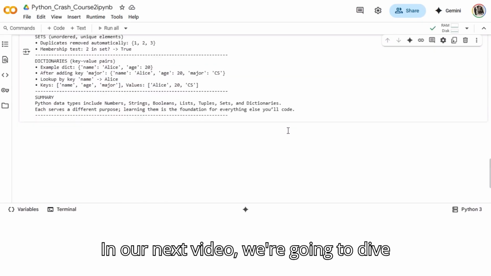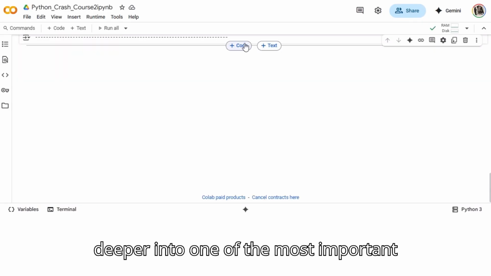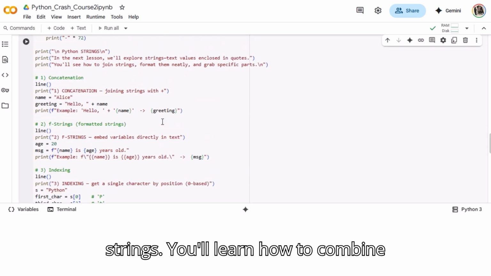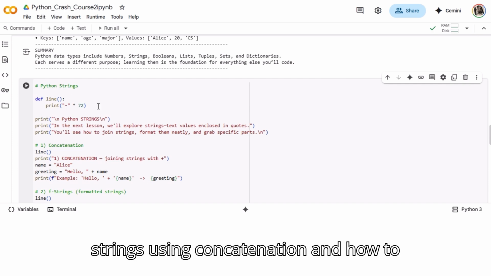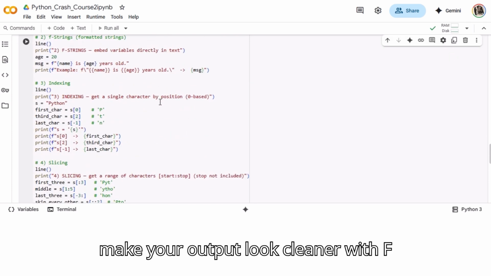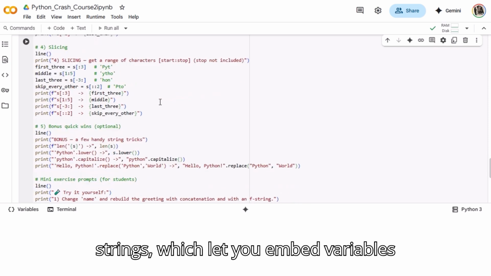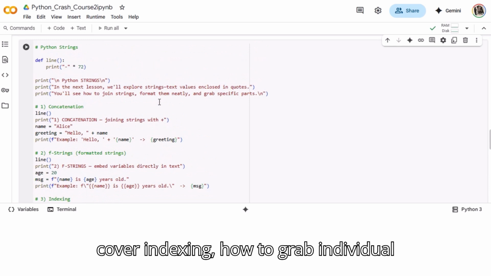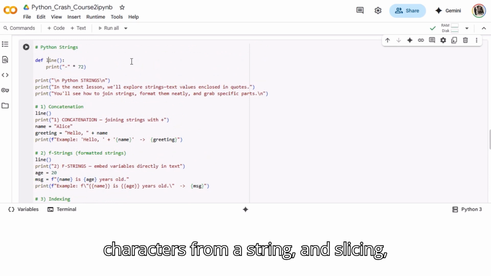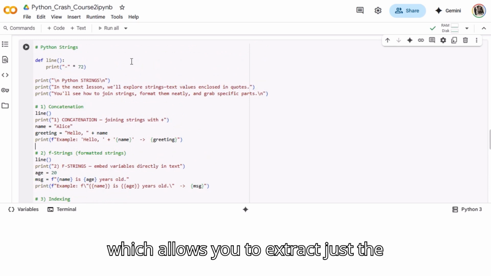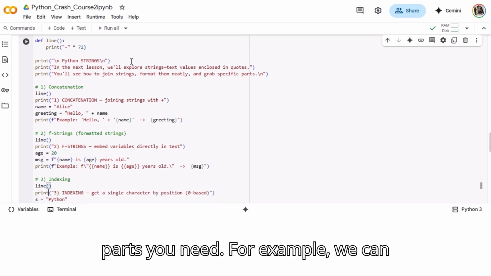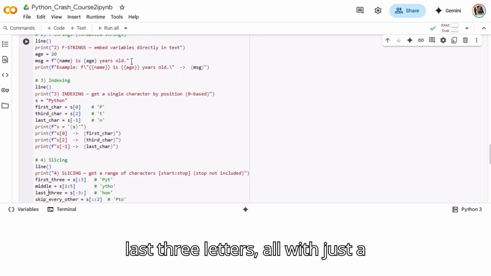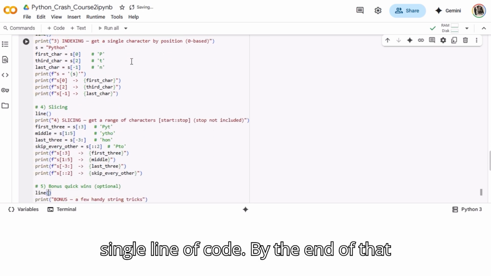In our next video, we're going to dive deeper into one of the most important data types in Python, strings. You'll learn how to combine strings using concatenation and how to make your output look cleaner with f-strings, which let you embed variables directly inside your text. We'll also cover indexing, how to grab individual characters from a string, and slicing, which allows you to extract just the parts you need. For example, we can take the first character of Python, or the last 3 letters, all with just a single line of code.